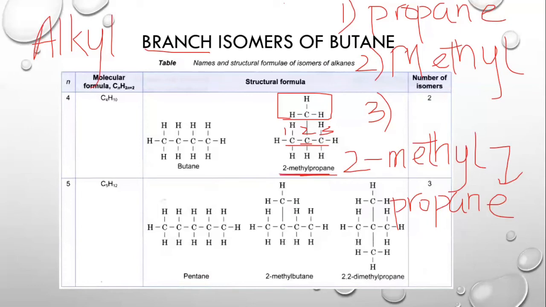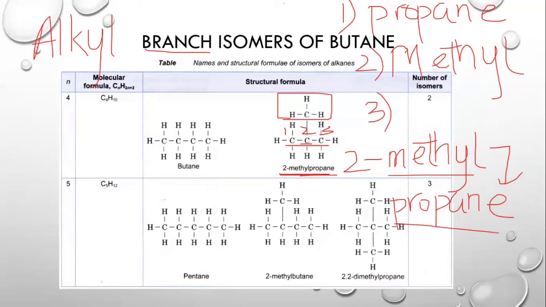Let's review the steps. The first thing is that you need to identify the longest carbon chain. The second is you need to identify the branch that is attached. Then you need to know where the branch is attached. You need to number the carbons in the longest carbon chain, and in order to write the name, you need to reverse the three processes. The third process comes first. We write the number of the carbon first, then we write the name of the branch, and then we write the longest carbon chain. Okay, these were the three processes.